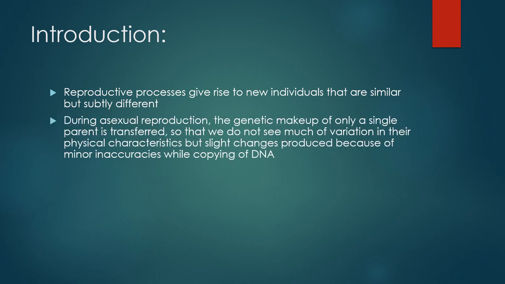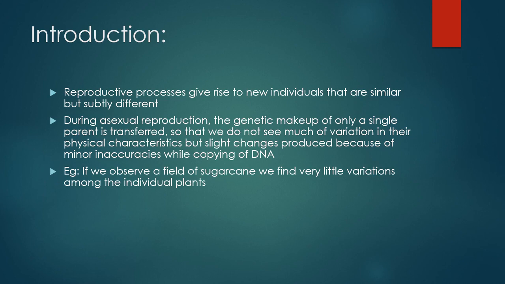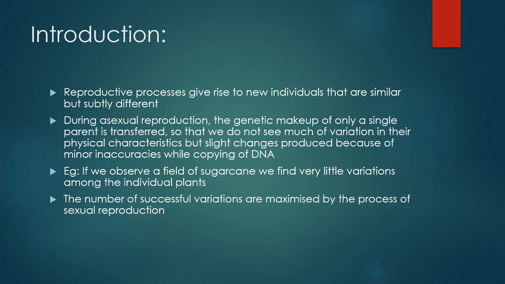As we all know, there are two modes of reproduction. One is asexual reproduction, the second is sexual reproduction. In asexual reproduction, a single parent is involved in producing the offspring. So we cannot see many variations in the physical characteristics of the offspring, but slight changes are produced because of minor inaccuracies while copying the DNA from parent to offspring. For example, we can observe a sugarcane field. We find very little variation among the individual plants. Sugarcane comes under the asexual mode of reproduction, the stem cutting method.